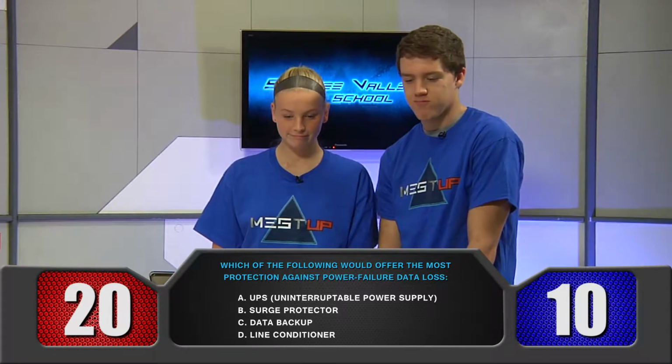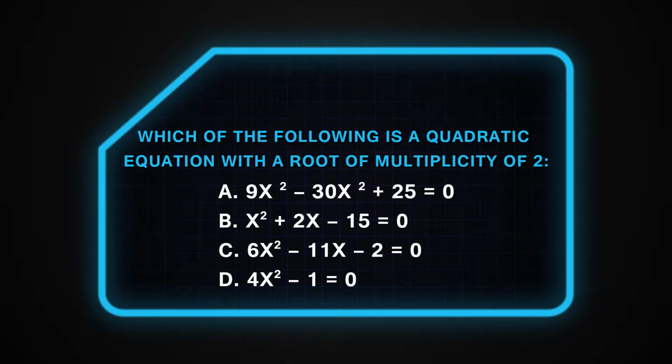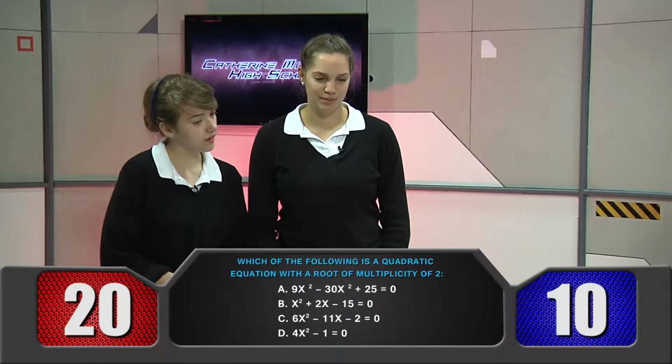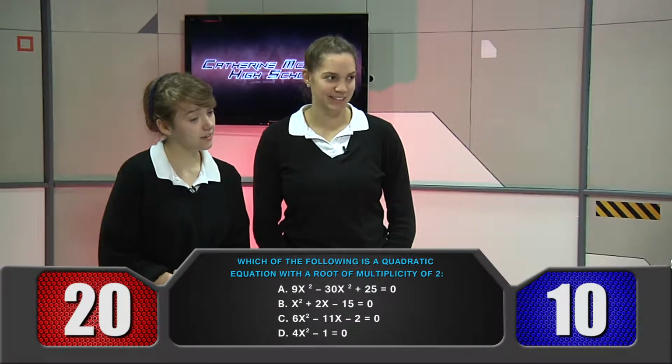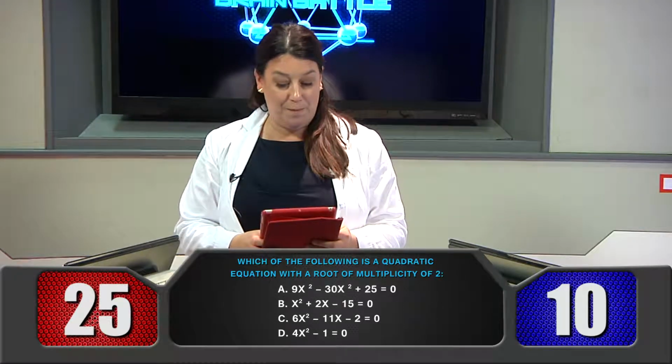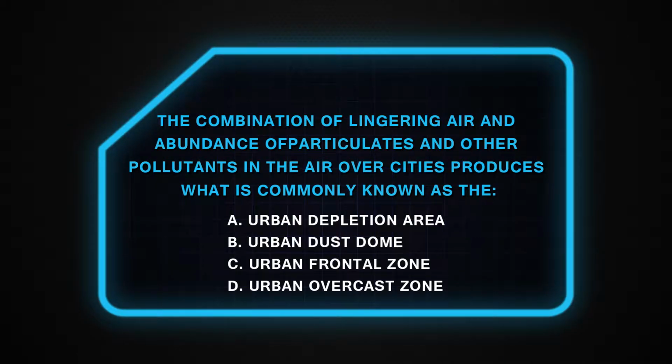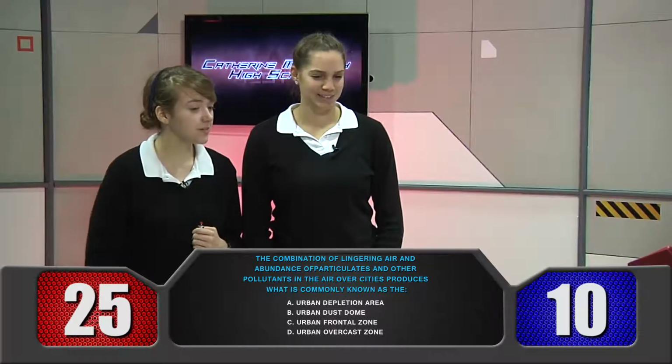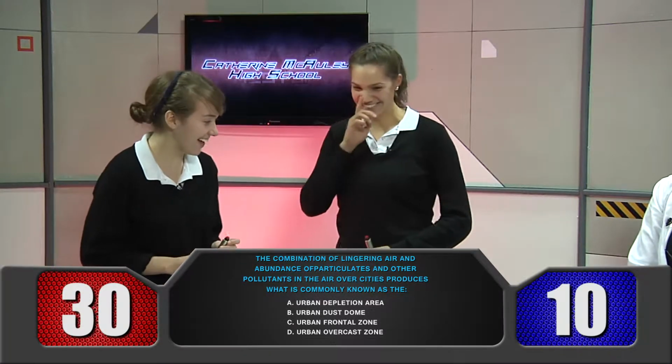That makes sense. And question 9. Which of the following is a quadratic equation with a root of multiplicity of 2? Red team. A. That is correct. And last question in the brain battle. The combination of lingering air and abundance of particulates and other pollutants in the air over cities produces what is commonly known as which of these? Red team. B, urban dust zone. That is correct. Yes.